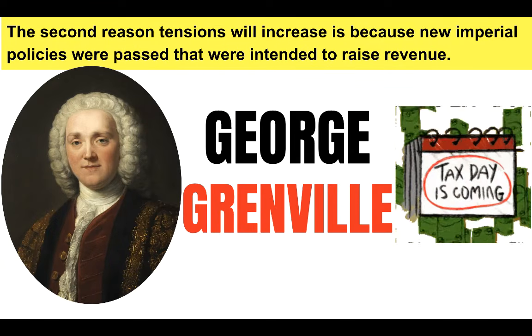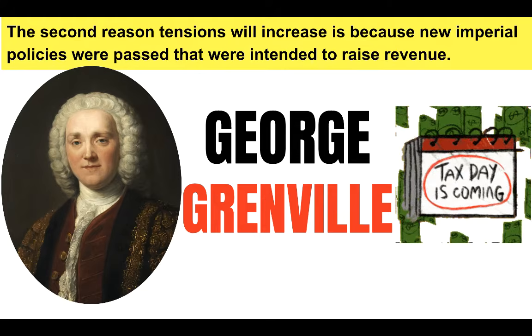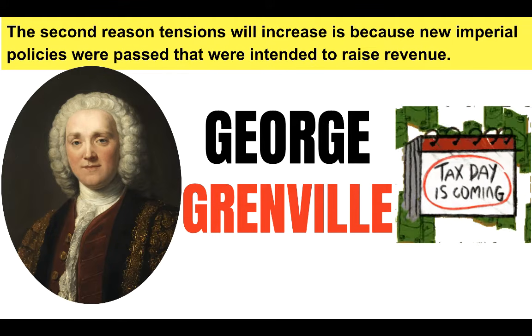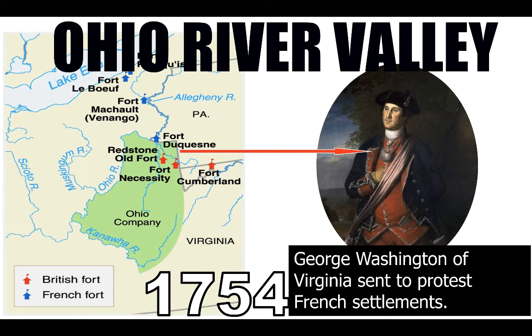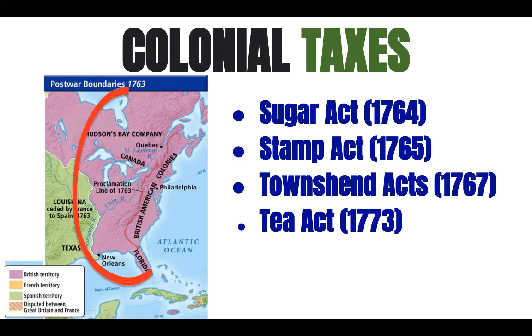The second reason tensions will increase is because new imperial policies were passed that were intended to raise revenue. This is just fancy talk for taxes. These taxes were intended to pay down the debt caused by the war the colonists started, and to help pay for administering this new supersized empire. The Sugar Act, Stamp Act, Townshend Duties, and Tea Act are some examples of these new policies.